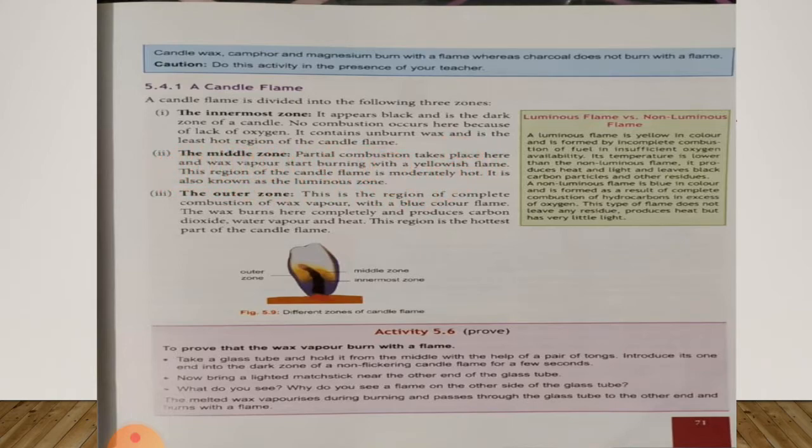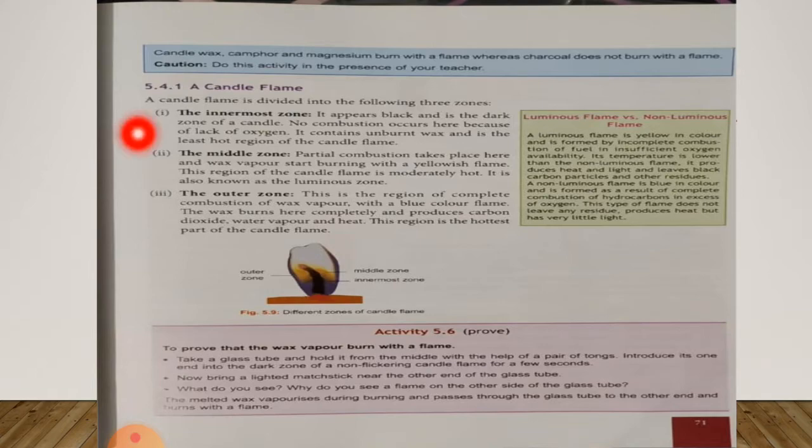Okay. So we have understood about the innermost zone, that this is the lowest zone of the flame. The color of this zone is black. It does not contain oxygen. Due to this, combustion is not found here. This zone contains unburnt wax and is the least warm place.